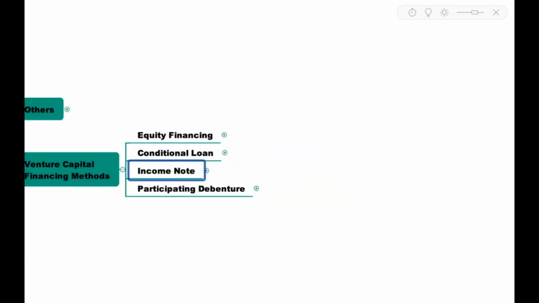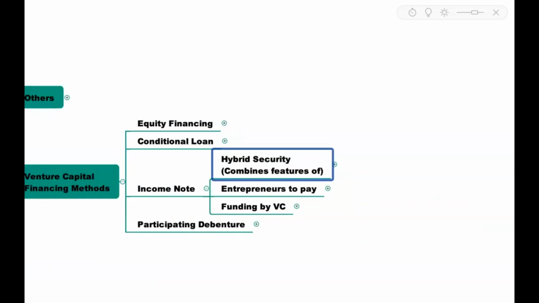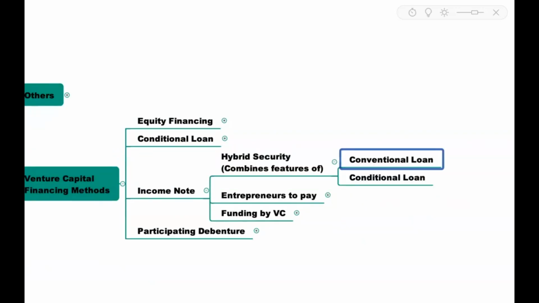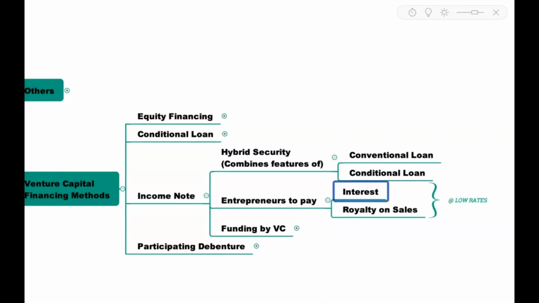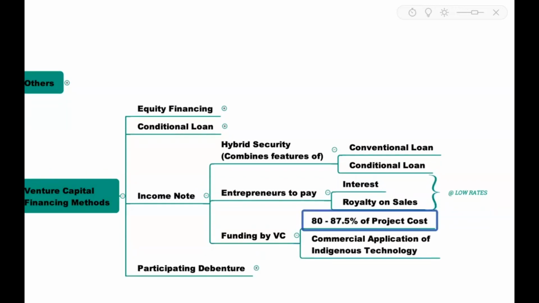Moving on to the third one, that is income note. This income note is basically a hybrid security. This combines features of both conventional loan and conditional loan. Here, entrepreneurs have to pay interest as well as royalty on sales, but this will be at lower rates. Here, the funding by venture capitalists for these entities will be somewhere like 80 to 87.5% of the project cost, and that will be mainly for commercial application for indigenous technologies.